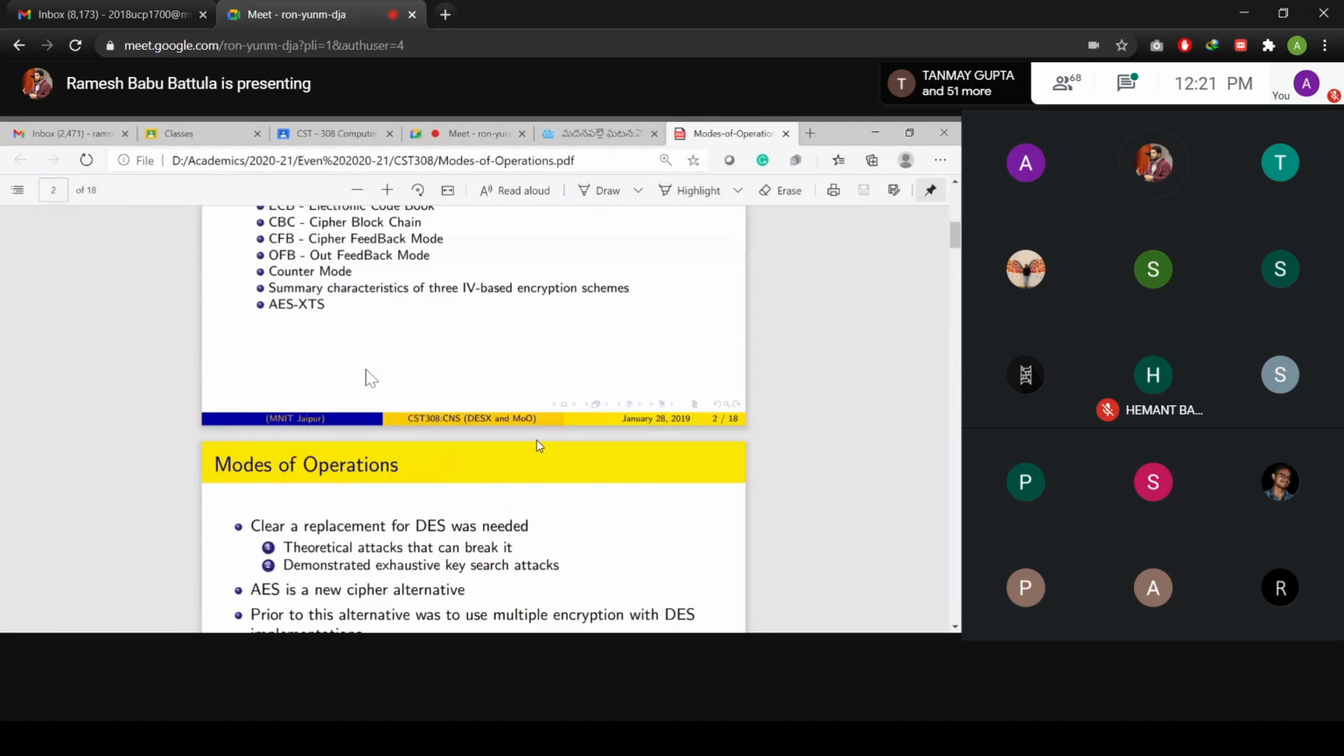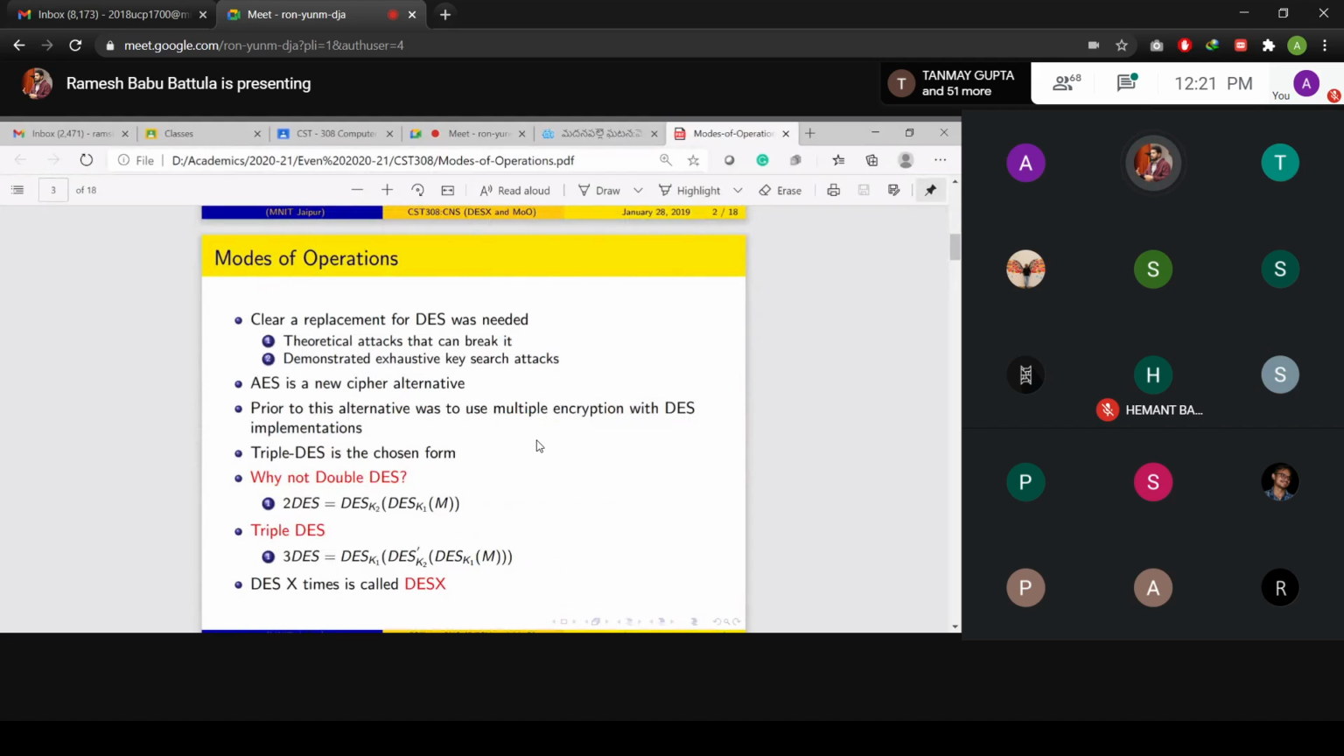This is called mode of operations. And here, why are mode of operations required? A clear replacement for DES was needed. Theoretical attacks can break it, and exhaustive key search attacks were demonstrated, which we discussed. Exhaustive key search attack means the known plain text and chosen plain text attacks we discussed. Based on those, we are able to find the key. That comes under exhaustive key search attack. It means we observe all the possible keys and all possible messages to find a key. But it takes a longer time.